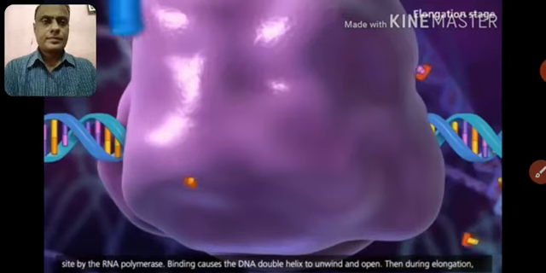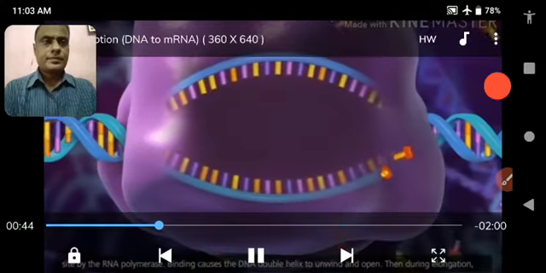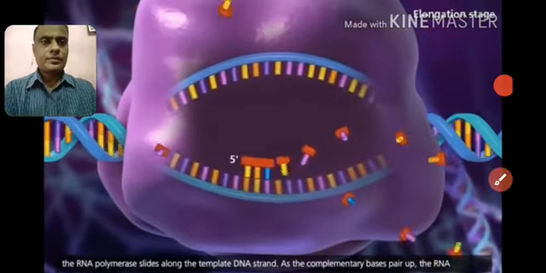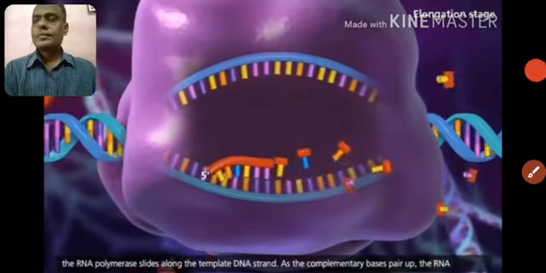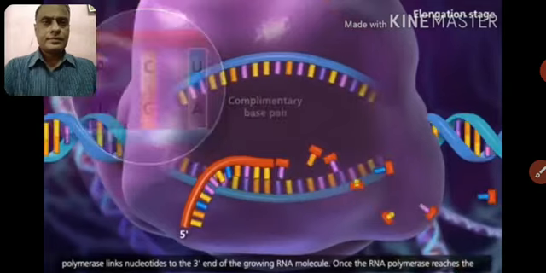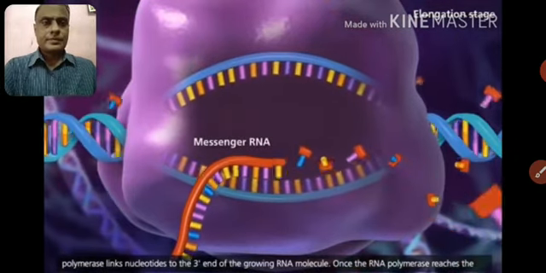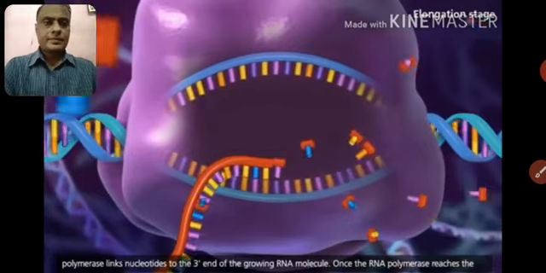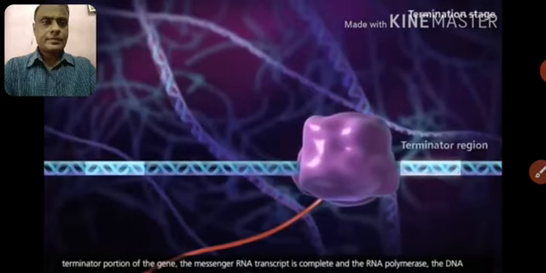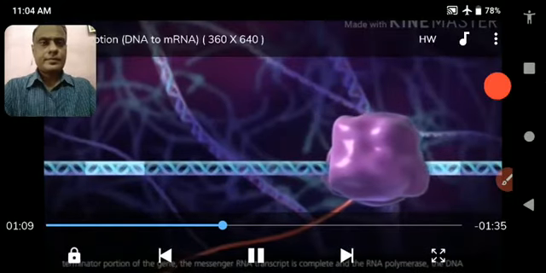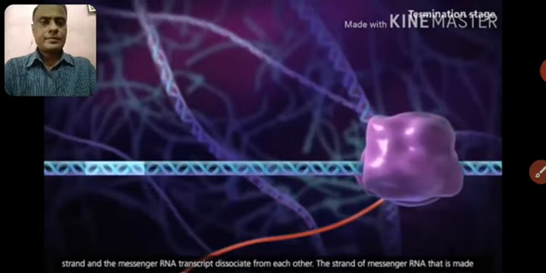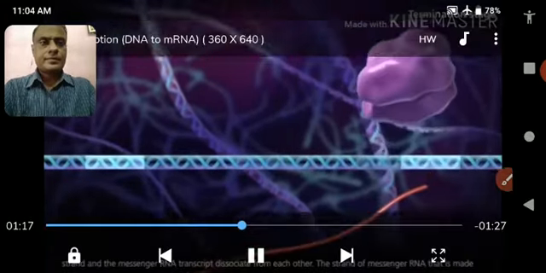Binding causes the DNA double helix to unwind and open. Then during elongation, the RNA polymerase slides along the template DNA strand. As the complementary bases pair up, the RNA polymerase links nucleotides to the 3' end of the growing RNA molecule. Once the RNA polymerase reaches the terminator portion of the gene, the messenger RNA transcript is complete, and the RNA polymerase, the DNA strand, and the messenger RNA transcript dissociate from each other.